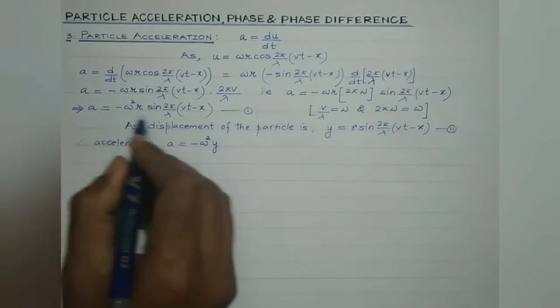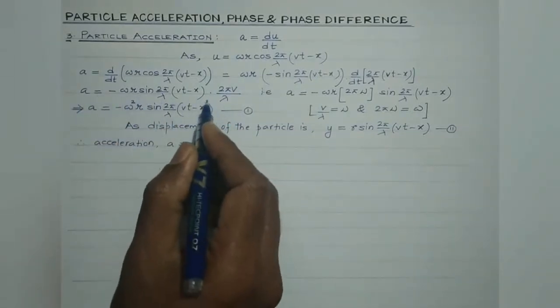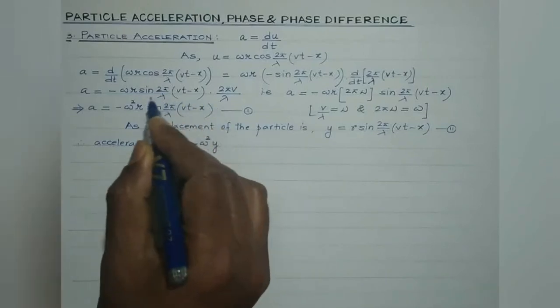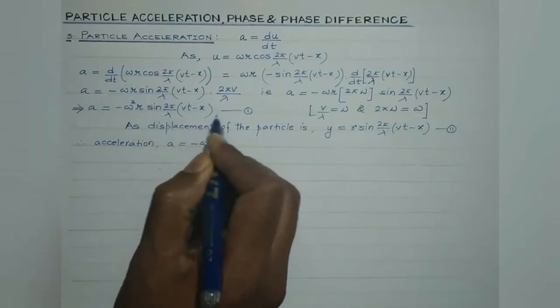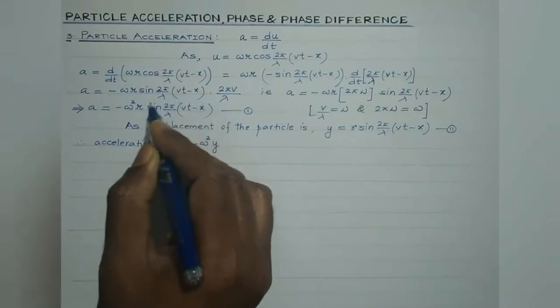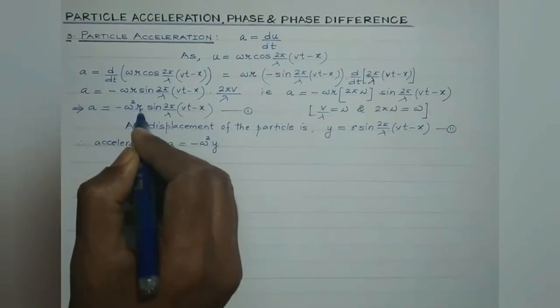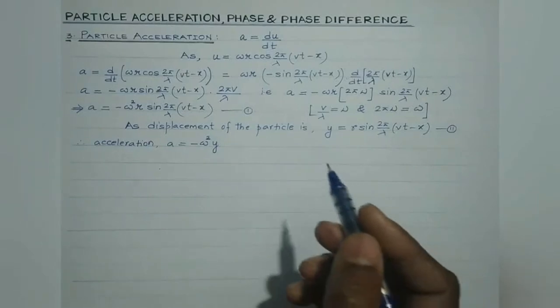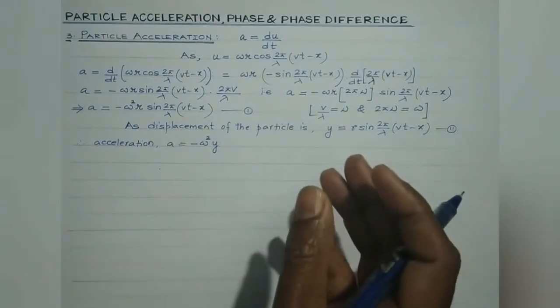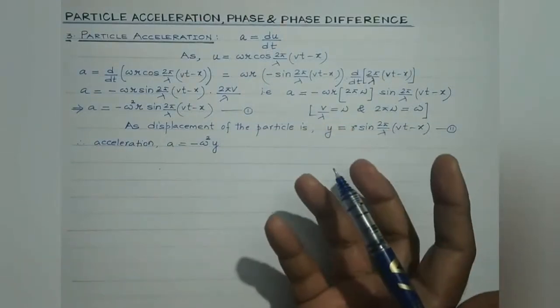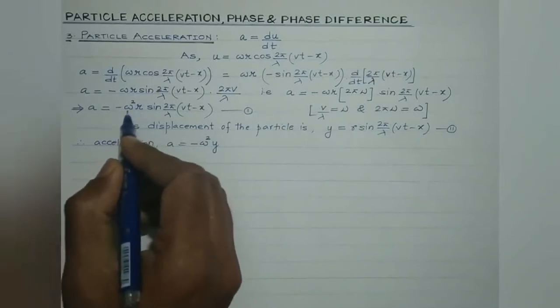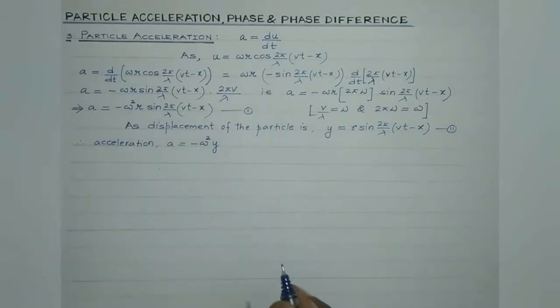And students, concentrate on this term. The sine function has a maximum value of 1, so the maximum value of the acceleration, its magnitude, would be omega square r. Just now I told you the maximum value of a physical quantity is known as its amplitude. So omega square r represents the acceleration amplitude.